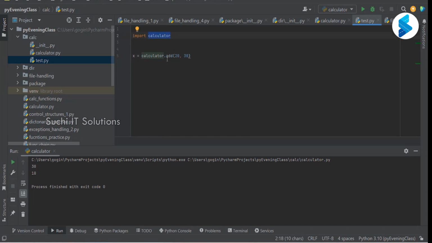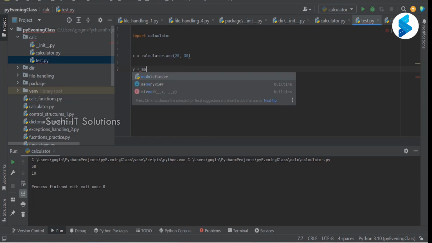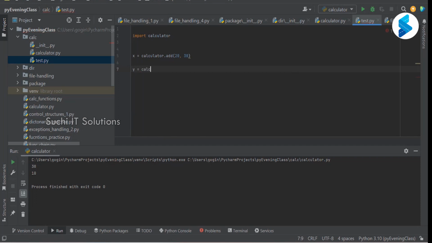This module has certain functions within it, so if I have to use those functions, I can use them with the module name: module name dot the function name. Calculator dot division.